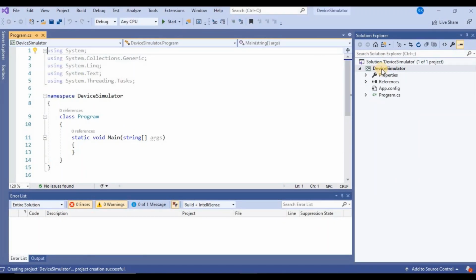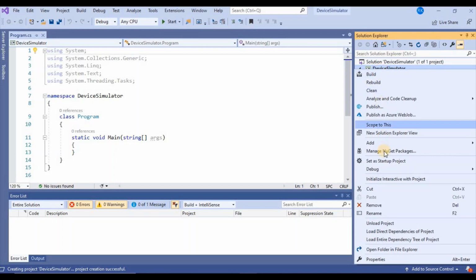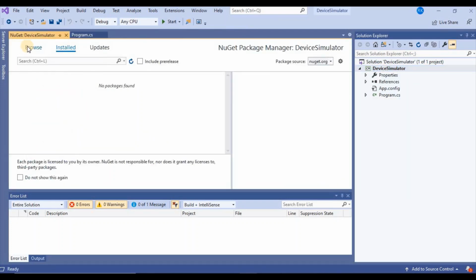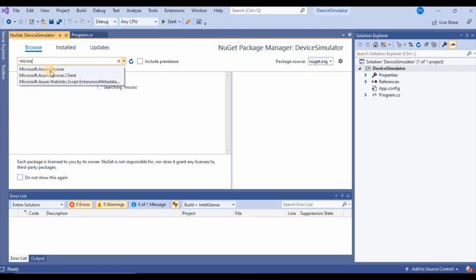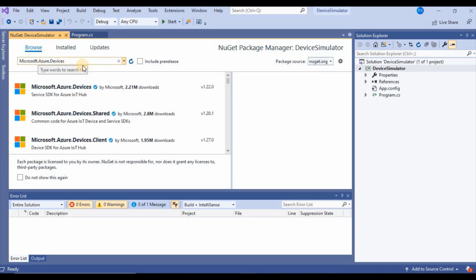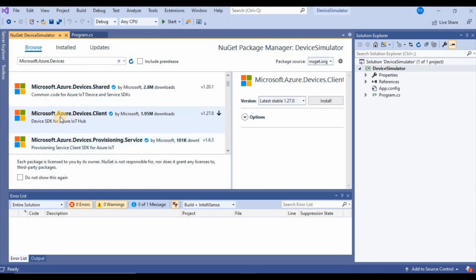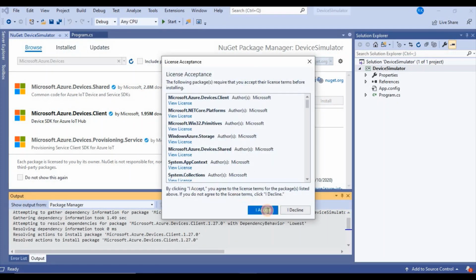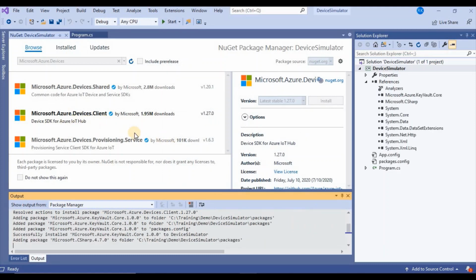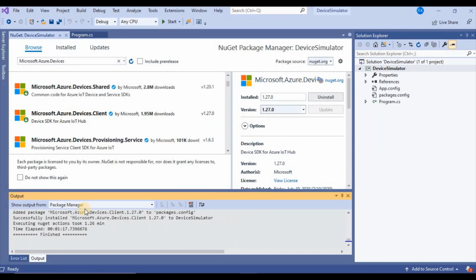This simulator needs to communicate with the IoT Hub. So for that we need one library, that is Microsoft.Azure.Devices.Client. So I will go to manage NuGet packages and search for Microsoft.Azure.Devices. I need this client library, Microsoft.Azure.Devices.Client. So I will click on install. Now it is going to install this library. Yes, now the installation of the NuGet package is done.